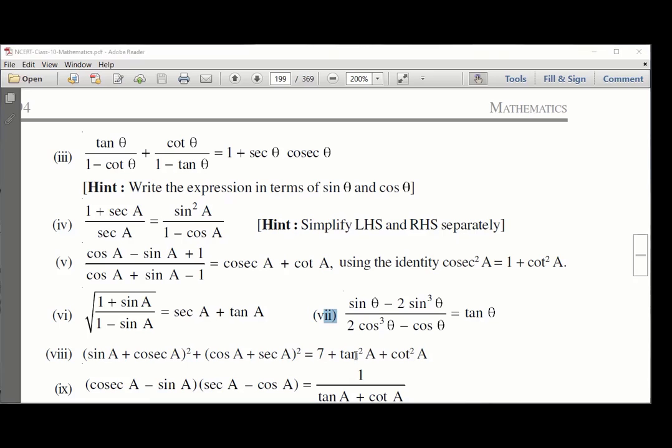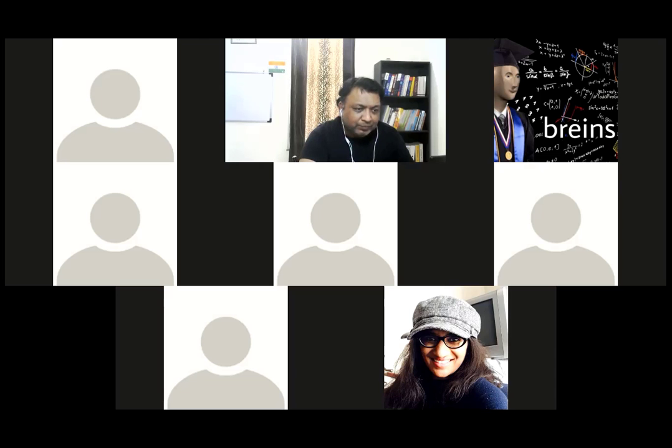Okay, sin theta minus 2 sin cube theta. So sin theta means y minus 2 sin cube y. Let me write cube.